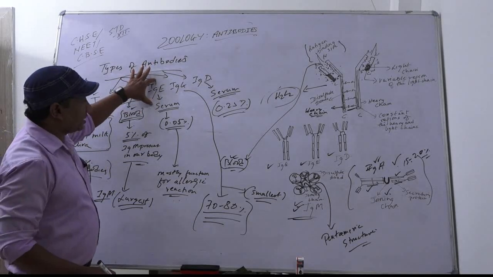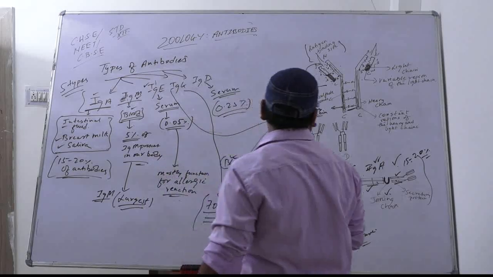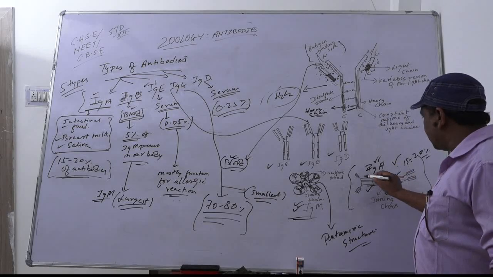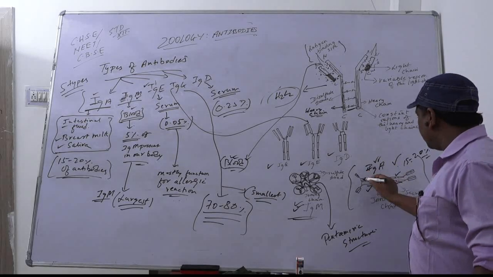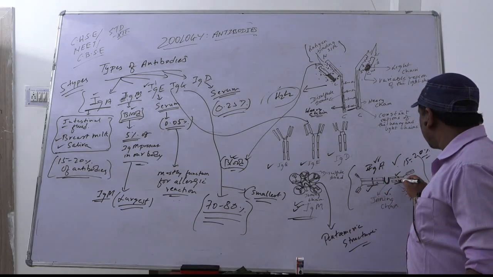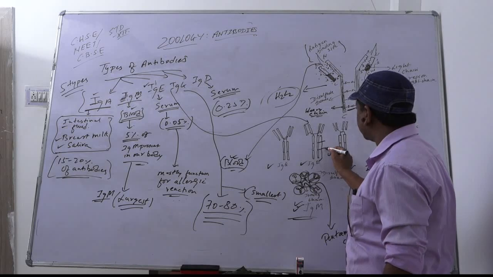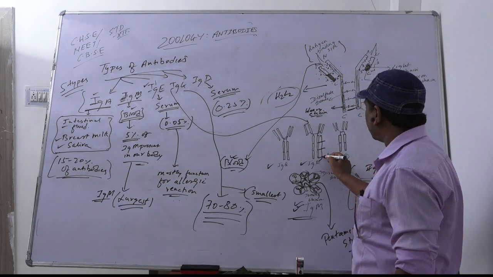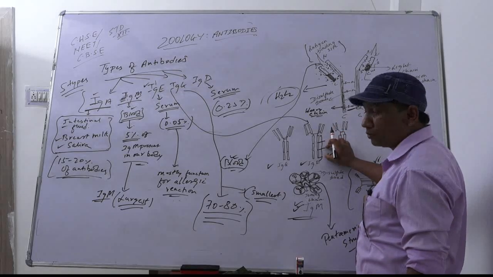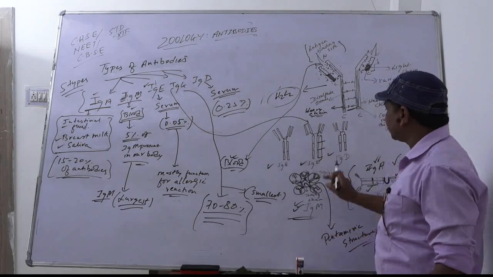Next is immunoglobulin E. Here is the structure of immunoglobulin E. Just look here: heavy chain, light chain. Between the heavy chains there is a barrier. So there is one disulfide bond between the two heavy chains, and here there are 3 disulfide bonds, one here, one here, and one here. So 3 compartments are present in the heavy chains of immunoglobulin E. This is immunoglobulin E.